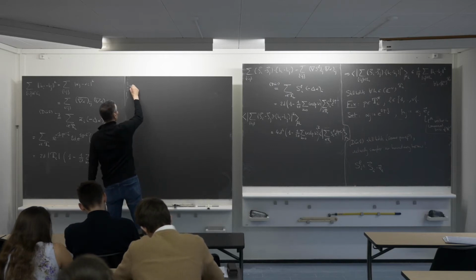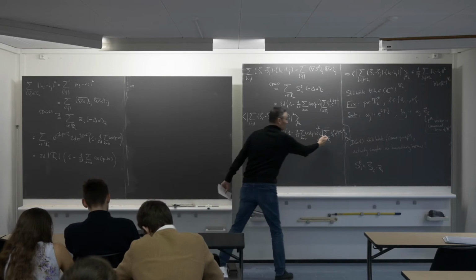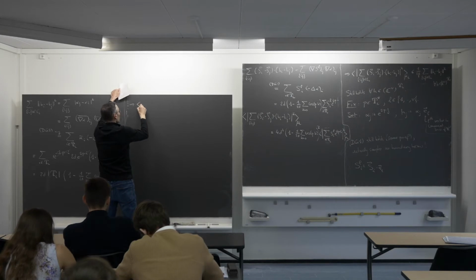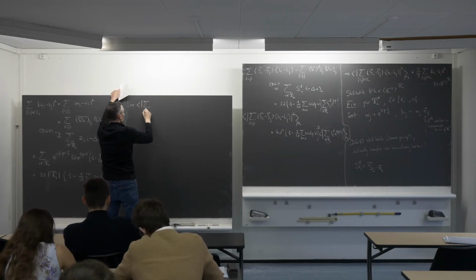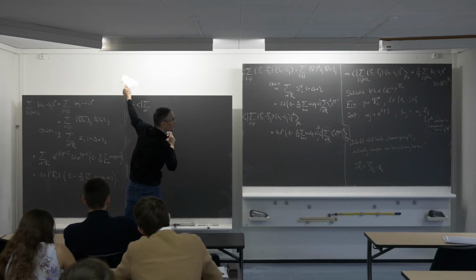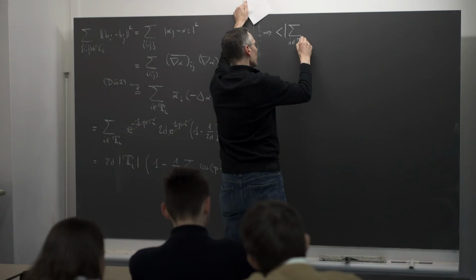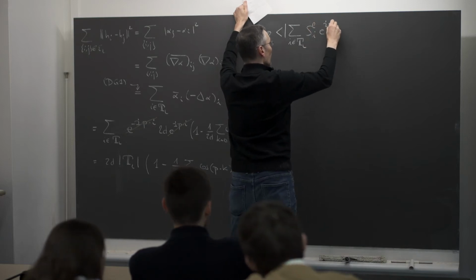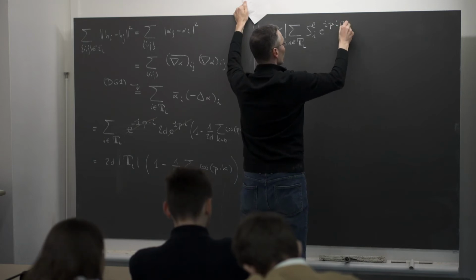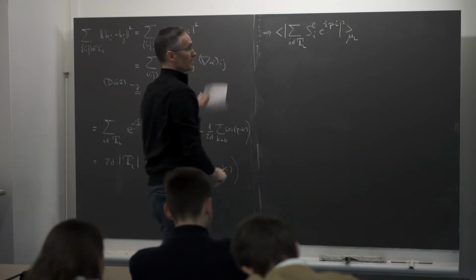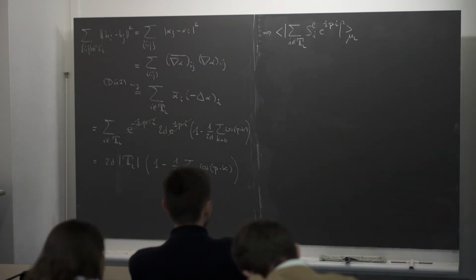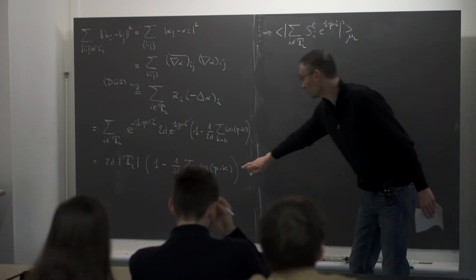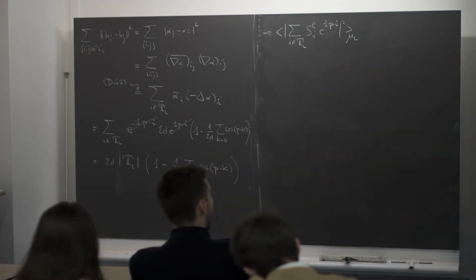So we get that this expected value here, I will divide by everything else. So the expected value of the modulus square of the sum over all i in the torus of SLi e^(i p·i), expected value with respect to the Gibbs measure, which was here, has to be smaller than what we computed before, divided by this prefactor.